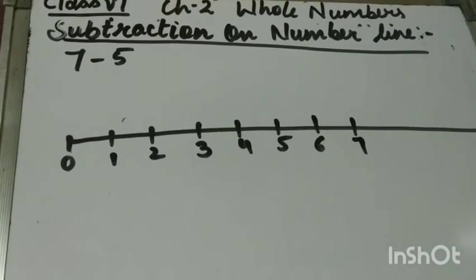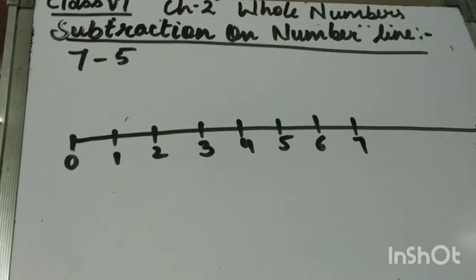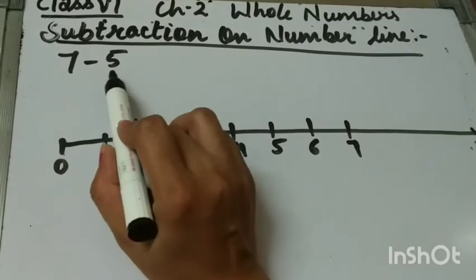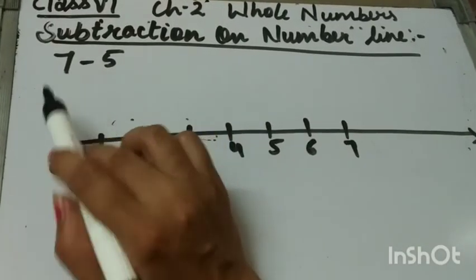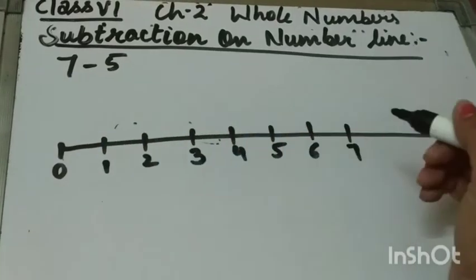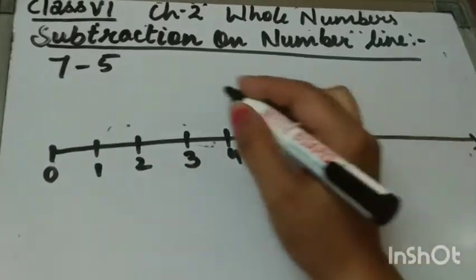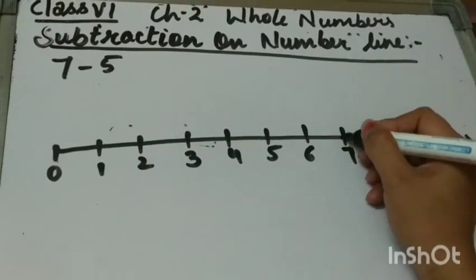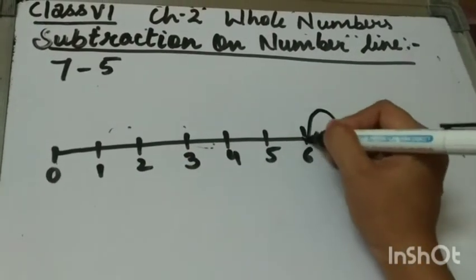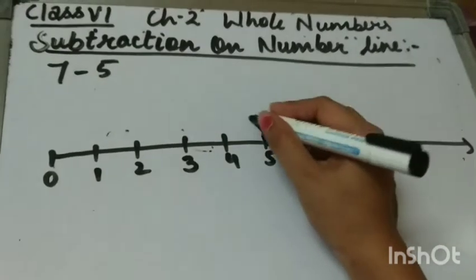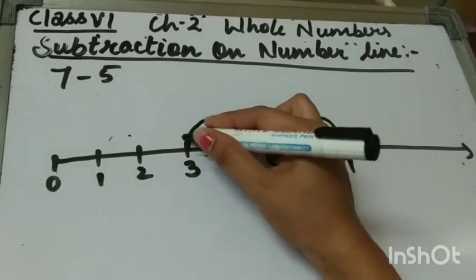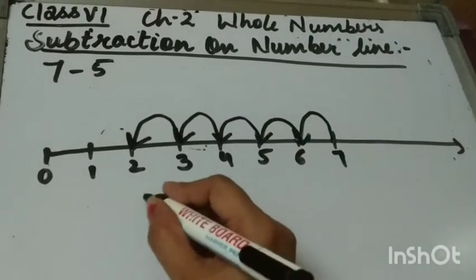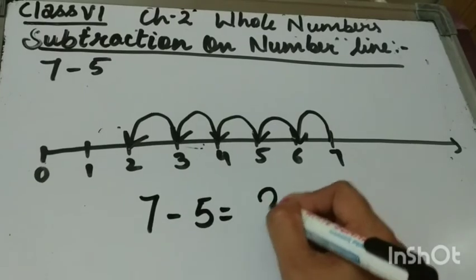Next is subtraction on the number line. How to subtract on the number line? Suppose we have to subtract 5 from 7. Then what to do? We will start from 7, and when we have to subtract, we move towards the left. So we will move 5 steps back. 1, 2, 3, 4 and 5. So 7 minus 5 is 2.